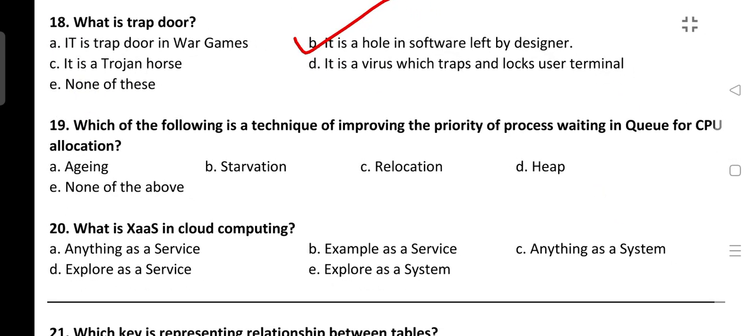Which of the following is a technique of improving the priority of a process waiting in queue for CPU allocation? So the process is known as aging. I hope you are studying operating systems also. The question is from there.